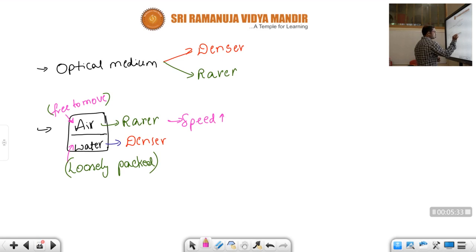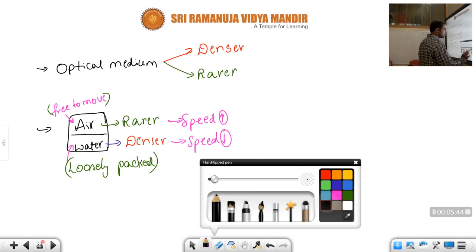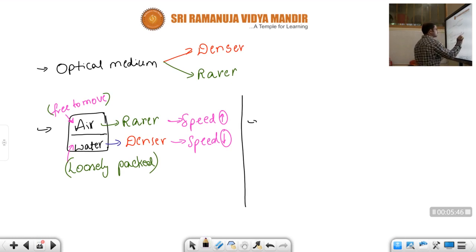And here the speed will be less. Okay, children, comparatively we need to check. Children, let's consider another condition. Here it is water and glass, a transparent glass, or a glass slab, any solid substance we can consider.